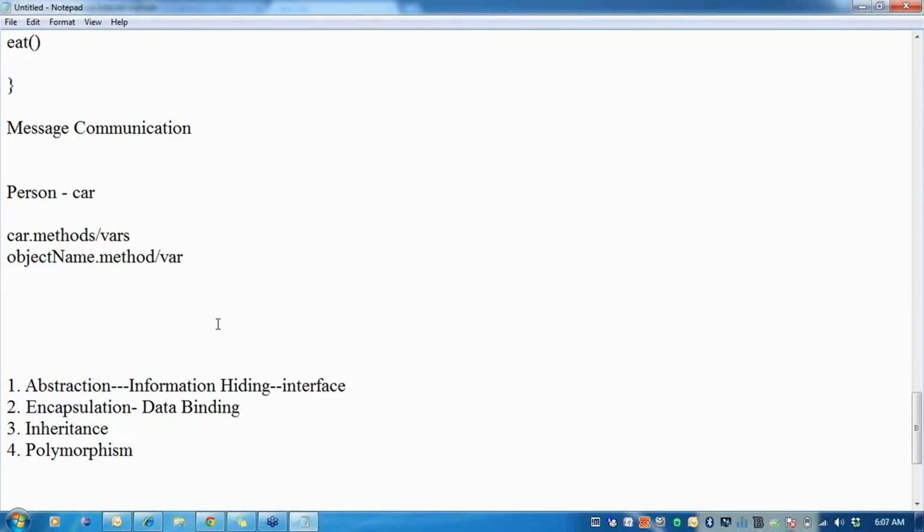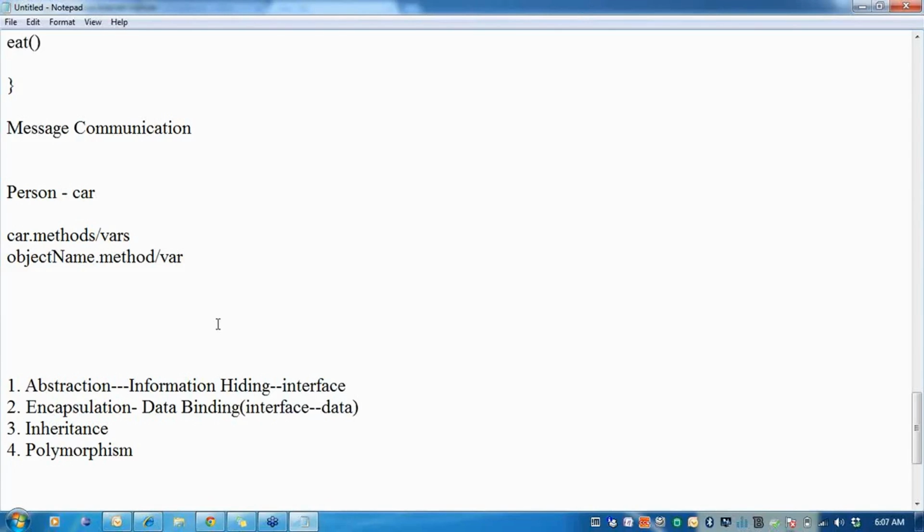Data binding helps me bind the data with the interface. I bind the interface, that is the method, to the data. When I press the start button or put the ignition on, there is some wire which connects to the engine so that the engine gets started.